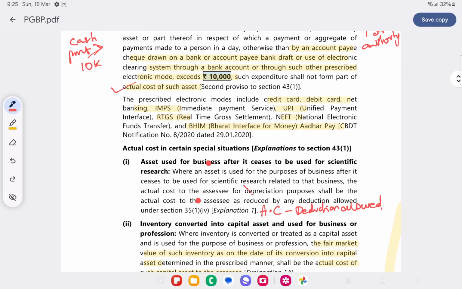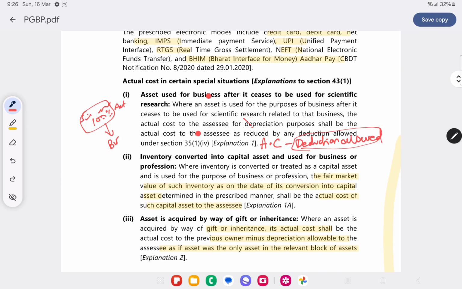Now when asset was first used for scientific research and we have claimed 100% deduction, and now it is used for business, what will be the actual cost? Actual cost will be whatever deduction we have claimed, 100% or whatever actual amount incurred is allowed as deduction, will be subtracted for calculating the actual cost.